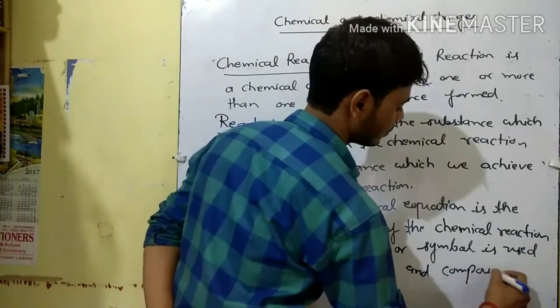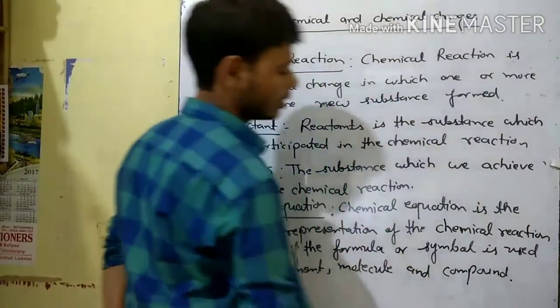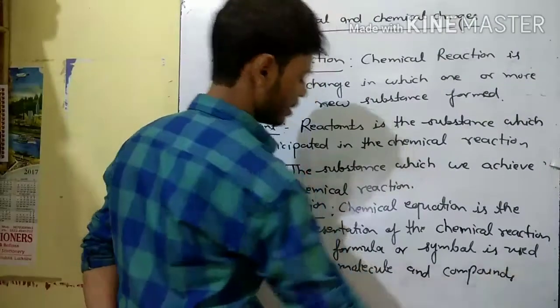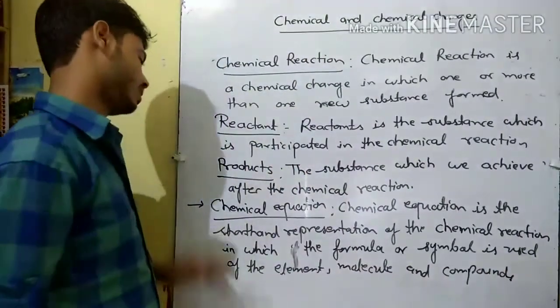In which we use the formula or we can say the symbols of the element, molecules and compound, that is known as the chemical equation.